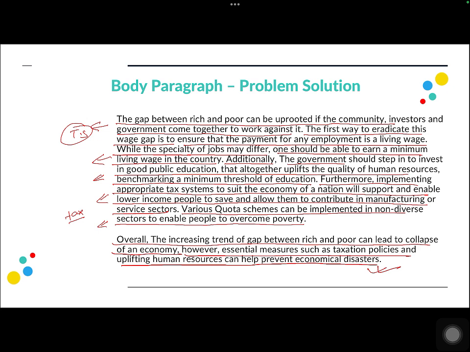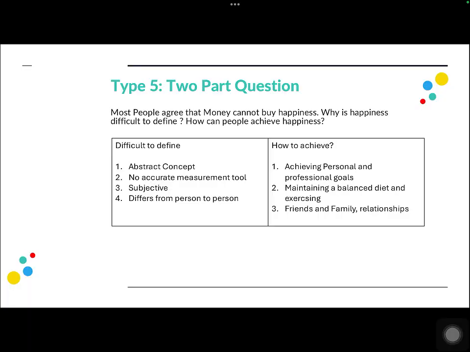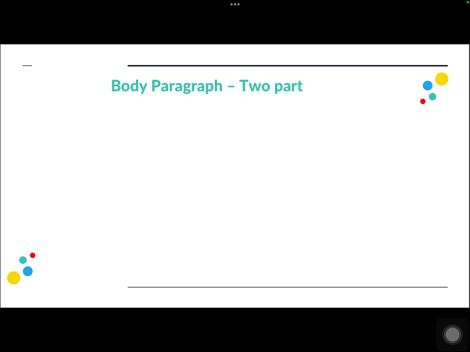All right, moving on to the final question type, which is a two-part question. We have already discussed this question type as well, and this was about the question as to why is happiness difficult to define and how can people achieve happiness. In this case as well, we have already written the introduction where we acknowledge both the questions, and now we are going to elaborate these two questions in our body paragraphs.